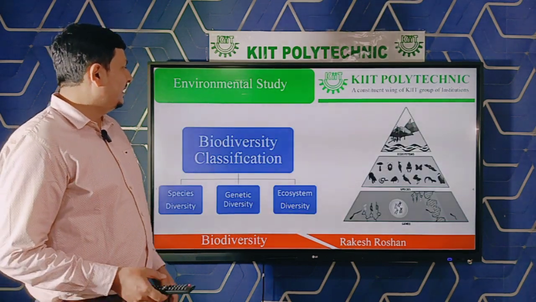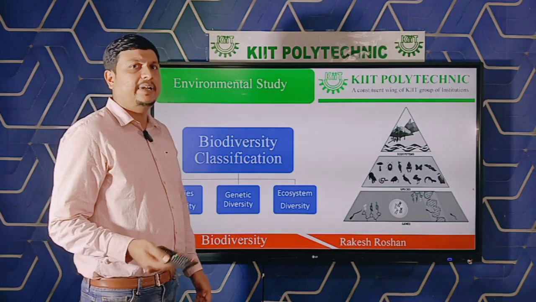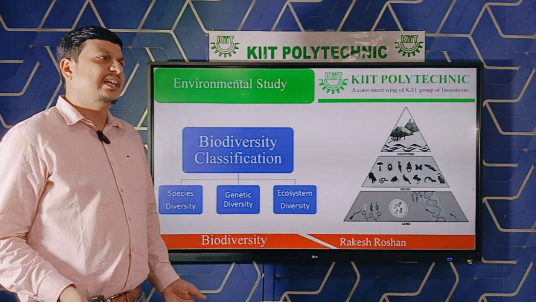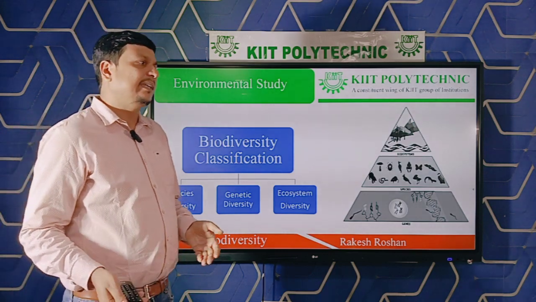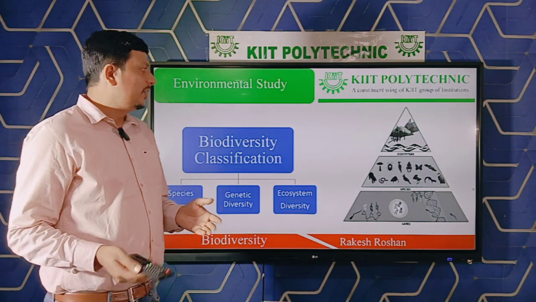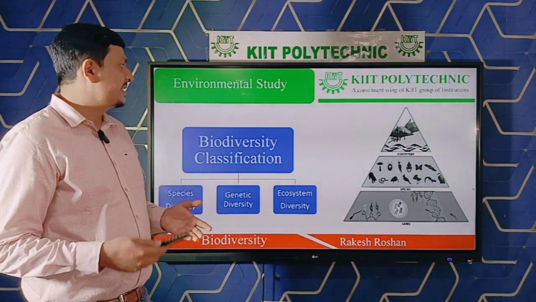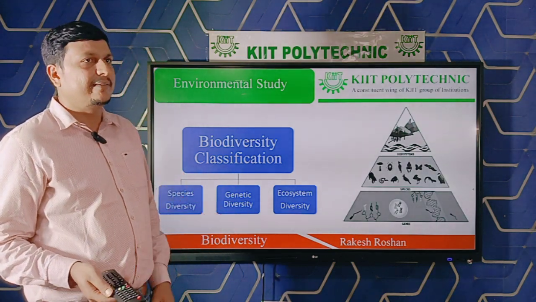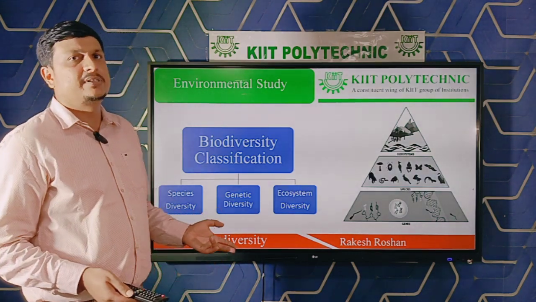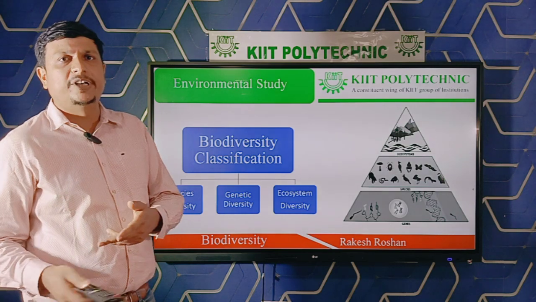There are several types of classification of biodiversity, and the scientific community is doing research to study biodiversity in several ways. In general, biodiversity can be divided into two types. First one is community of plants.